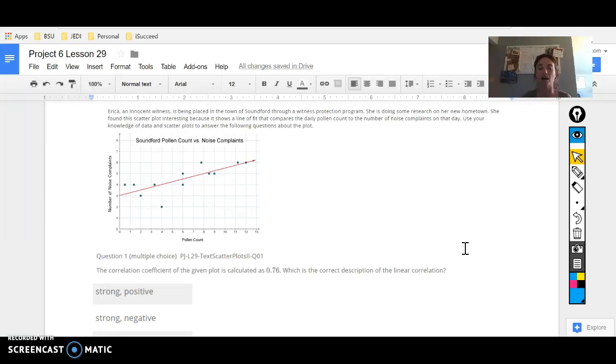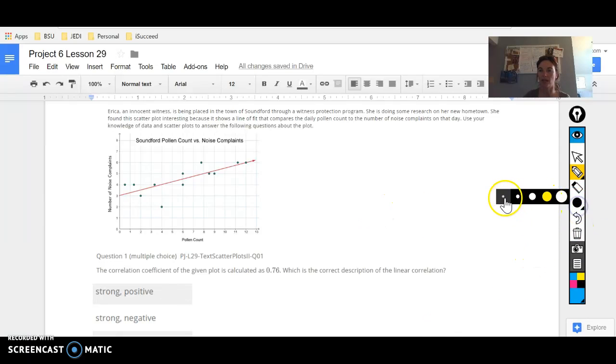This line of fit matches pretty well to the scatter plot and the direction they're going. So we're going to call this a strong positive correlation. First one done.